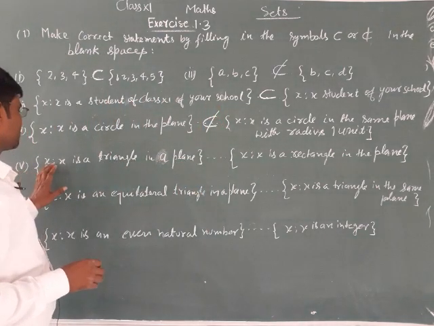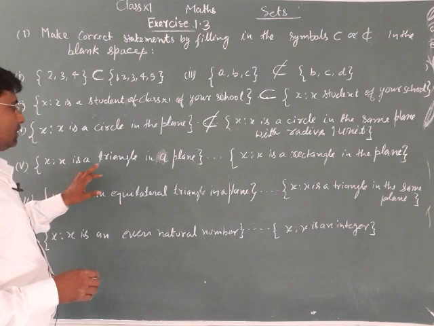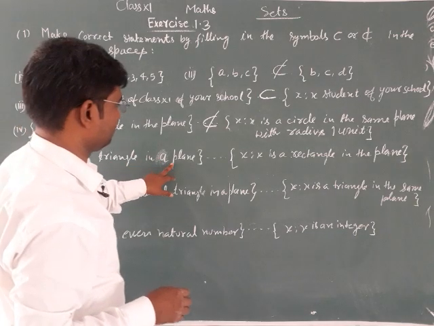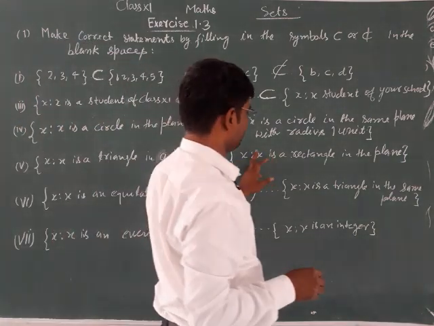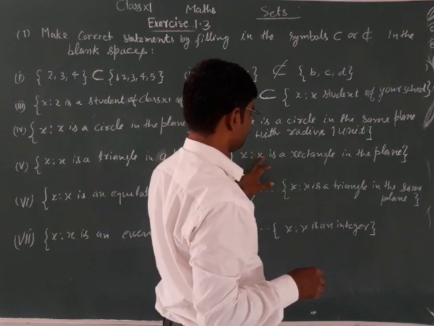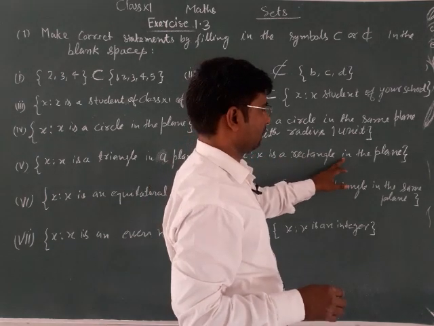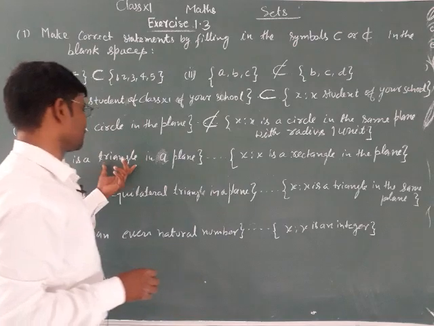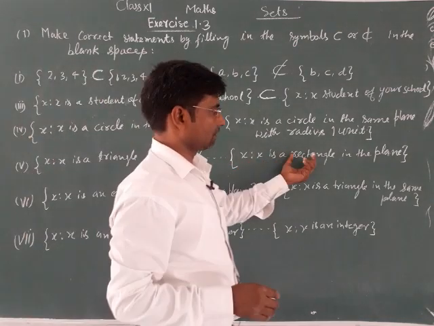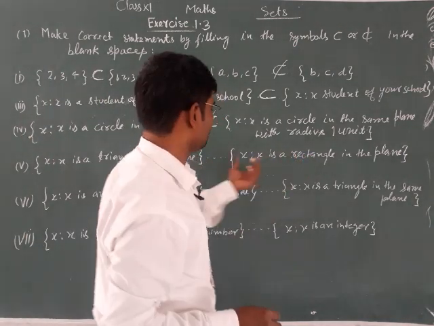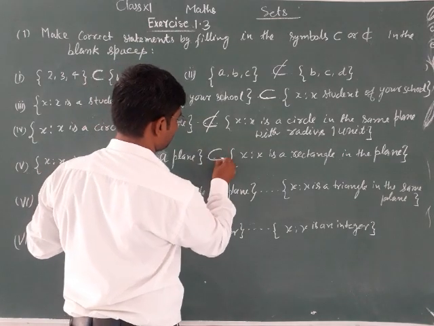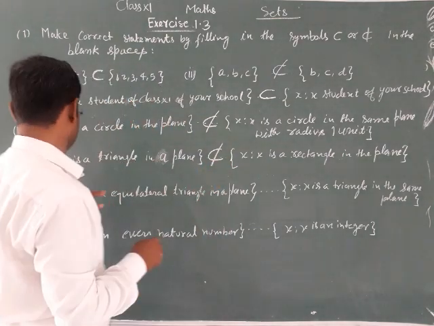And fifth: X such that X is a triangle in a plane, and X such that X is a rectangle in a plane. This is a triangle in the plane and this is a rectangle, so this is not a subset of this.